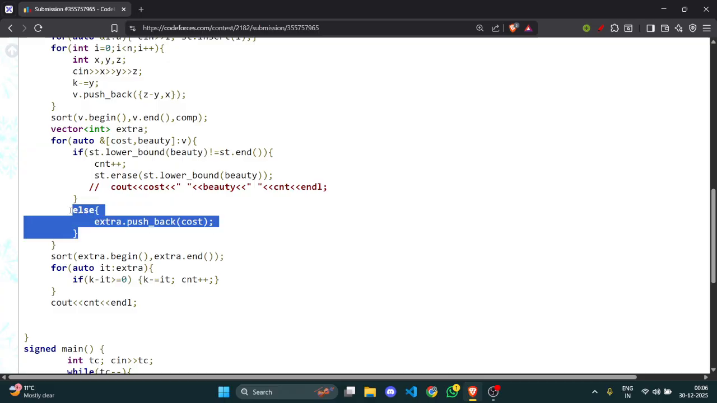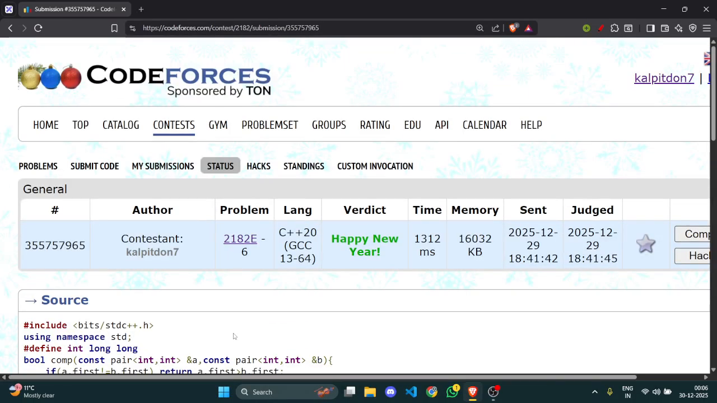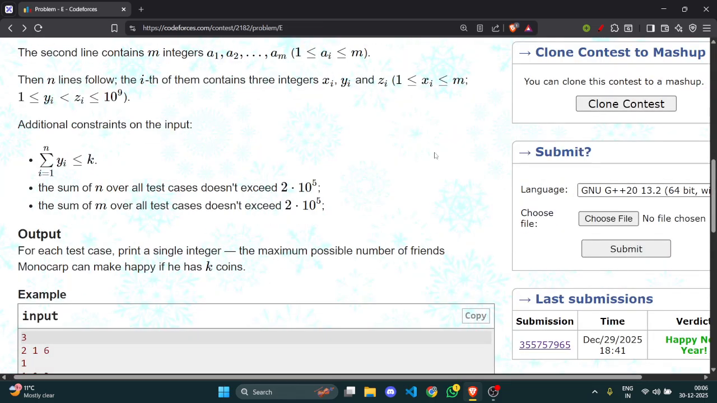And among all those not satisfied, I sort them first. I need to satisfy first those who can be satisfied with less money. So I sort them and iterate over them, and if I can satisfy them, I reduce the money and increase my count, and this is my final count. So the code is fairly simple. The idea was also, I guess, simpler than the D problem. So yes, this was it.